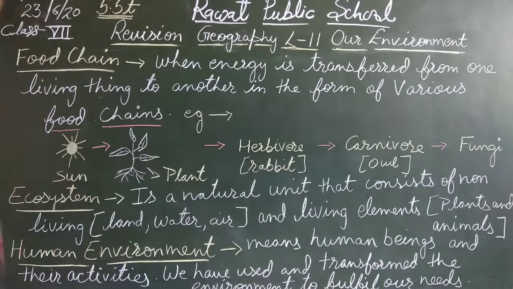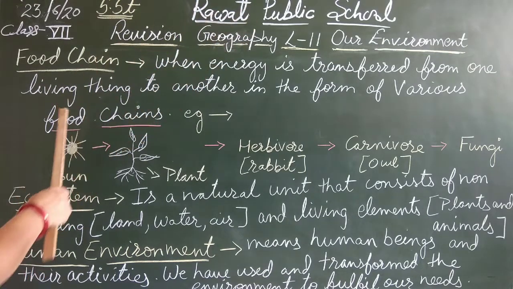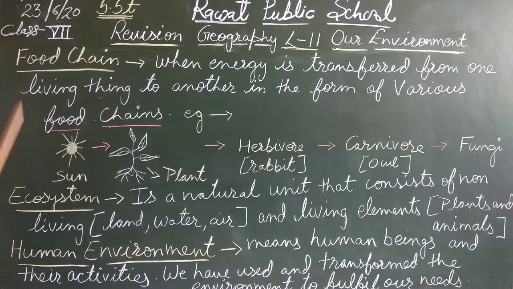Now again, read it carefully. First is food chain. When energy is transferred from one living thing to another, it is called food chain. Then ecosystem is a natural unit that consists of non-living land, water and air, and living elements, plants and animals. Human environment means human beings and their activities, and we have used and transformed the environment to fulfill our needs.